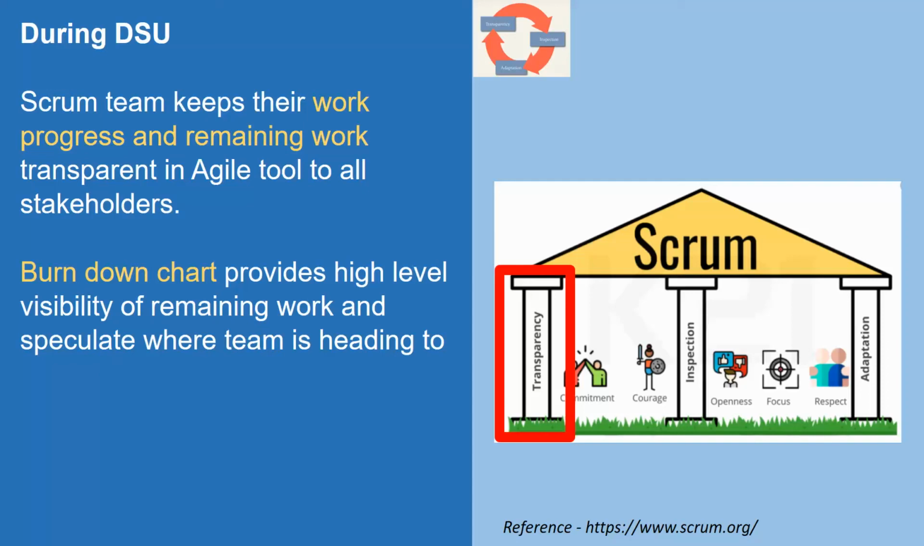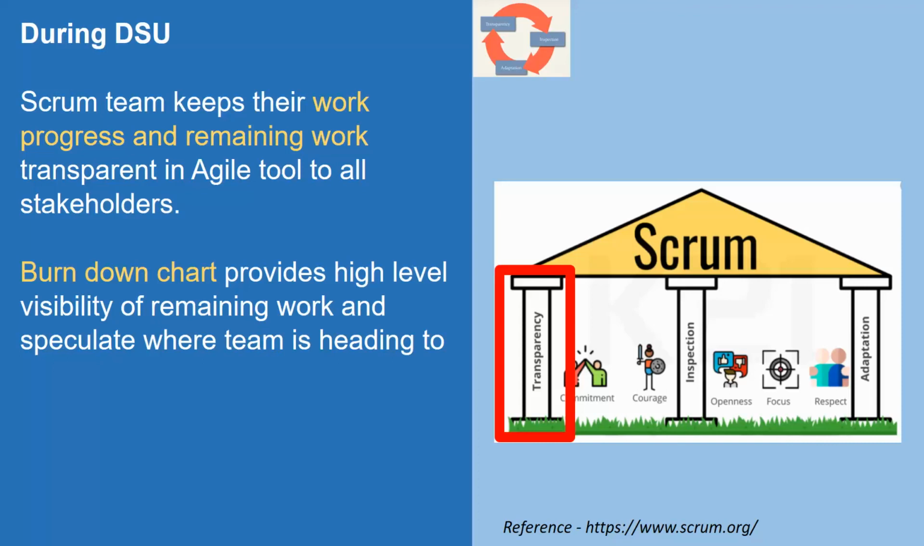By looking at the burn down chart, anybody who is worrying about meeting the timelines or the sprint goal at the end of the sprint, what would happen, can predict the progress of the sprint using that burn down chart. So that's where it adds a lot of value when we are transparent in these kinds of ceremonies. That's part of the DSU, what we are doing as a part of being transparent and how it adds value.